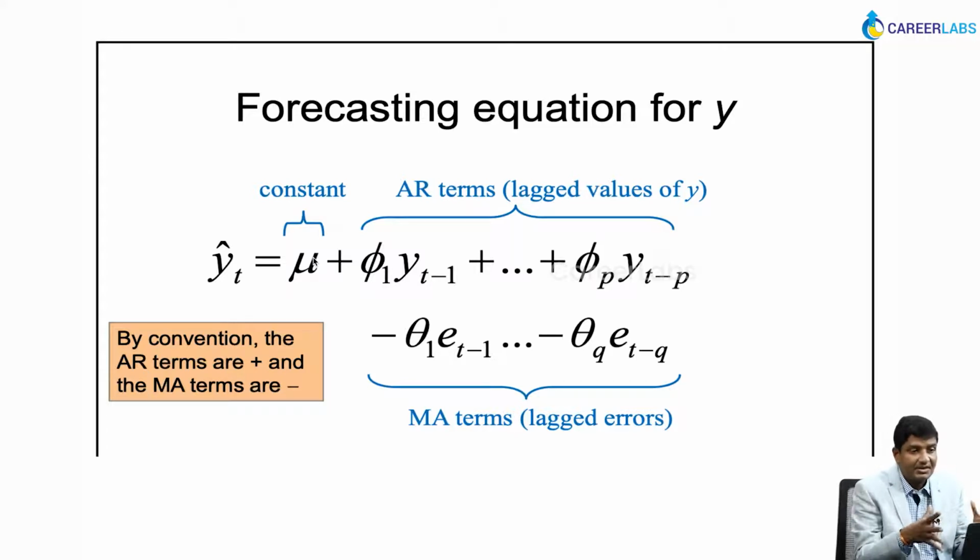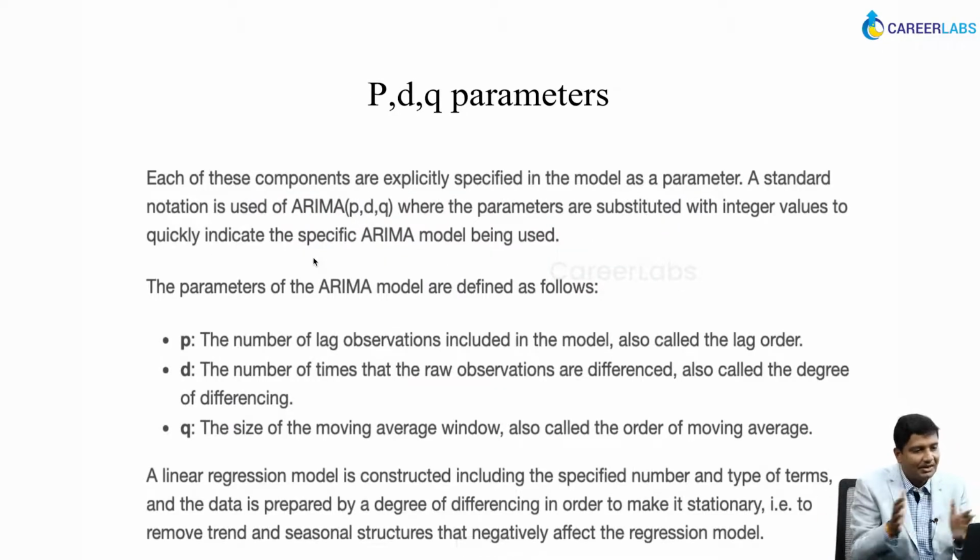So this is the forecasting equation for ARIMA, and I hope you now understand what ARIMA is. To recap, ARIMA consists of autoregressive terms, which basically determine the dependence of today's value on previous time periods' values, right? That's my autoregressive term. The moving average is trying to reduce the error. It's a typical project manager's paradigm to look at a moving average or rolling average and try to get a better prediction. So we are trying to reduce our errors by having a moving average term. That's my ARIMA. Now we understand the P, D and Q parameters.